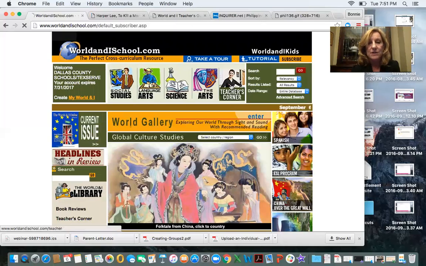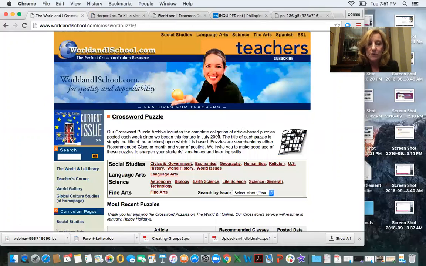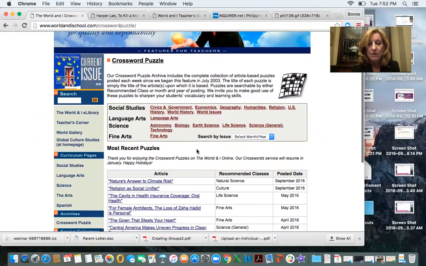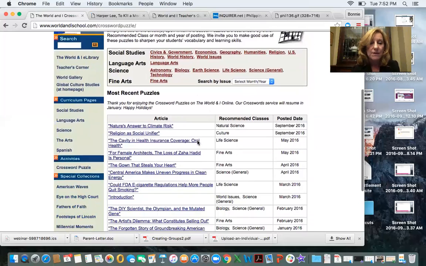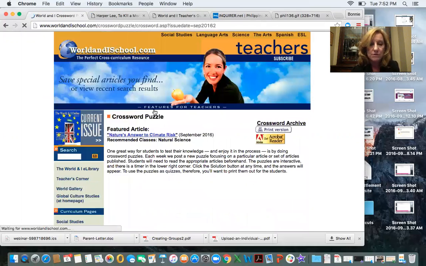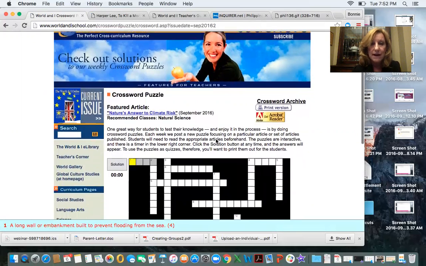The other thing you'll see in the Teacher's Corner is crossword puzzles. Crossword puzzles, you can search for those under curricular areas if you like. You can search for those by date if you like, by issue. There's usually a couple of those that are printed every month, and those are linked to certain articles. So this one is Nature's Answer to Climate Risk, and we've got